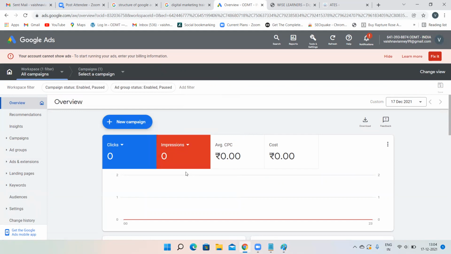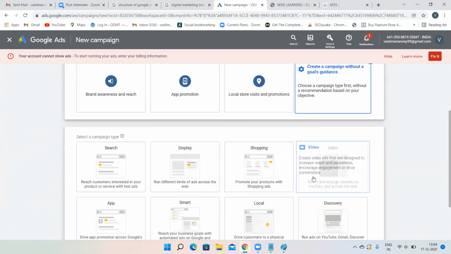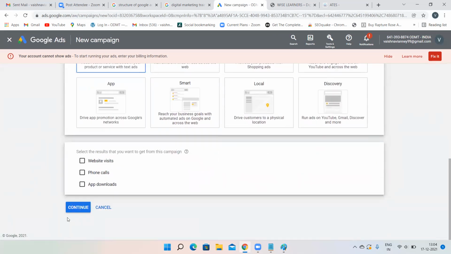Now you want to create a new campaign. I have only created for Hyderabad, right? But I have to create Chennai also. Suppose you want to target Chennai and Hyderabad. Again, click on campaign. As I have already clicked on campaign, again click on new campaign. Again, follow the process. Create a campaign without a goal. Again, search network, do not select anything.